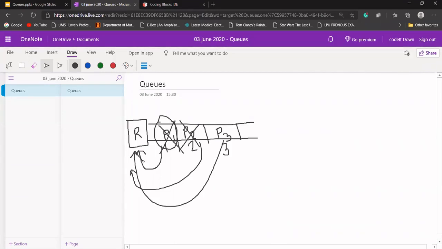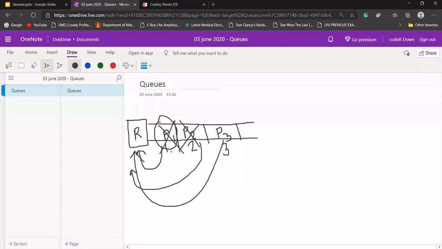What does it mean? The processes came at 1 millisecond, 2 millisecond, 3 millisecond, and they were all in the queue, and P1 came first. Because of that, P1 gets the resource R first. After that P2 gets it, and after that P3. What does it mean? First in, first out. P1 came first, P1 goes out first. P2 came after P1, so P2 gets executed. P3 came after P2, so P3 gets executed. Is the concept fine?